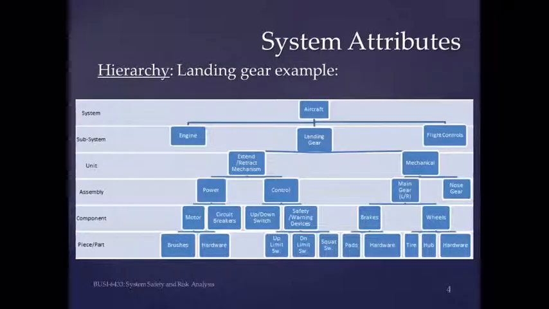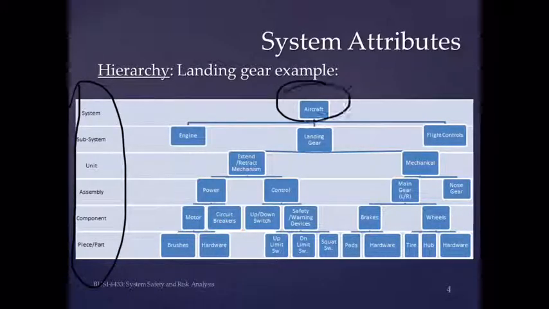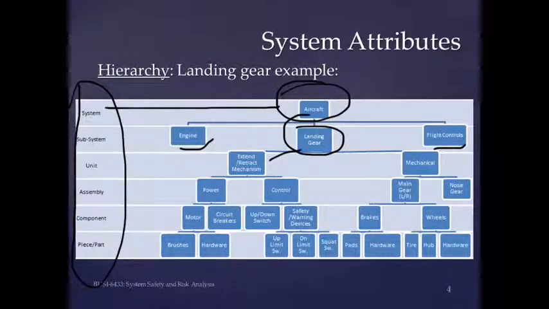In the PowerPoint, we have an example of an aircraft landing gear system. So the hierarchy levels are listed on the left here: system, subsystem, unit, assembly, component, piece, part. The aircraft, in our scenario here, is the system. Several different subsystems are there: engine, flight controls. Here we're going to break down landing gear a little bit further: extend and retract mechanism and the mechanical units, down to power and control assemblies, main gear, nose gear.